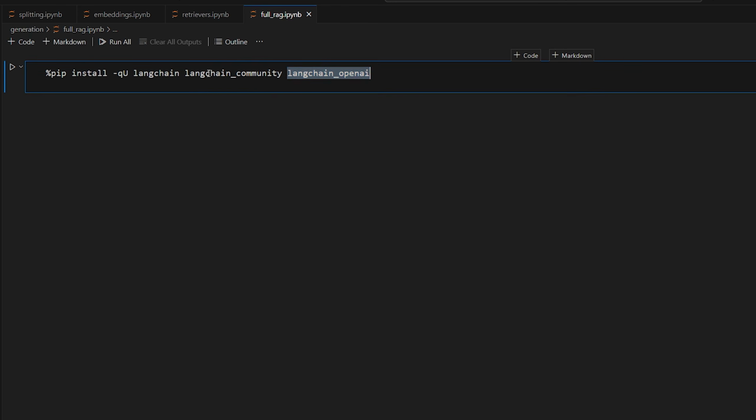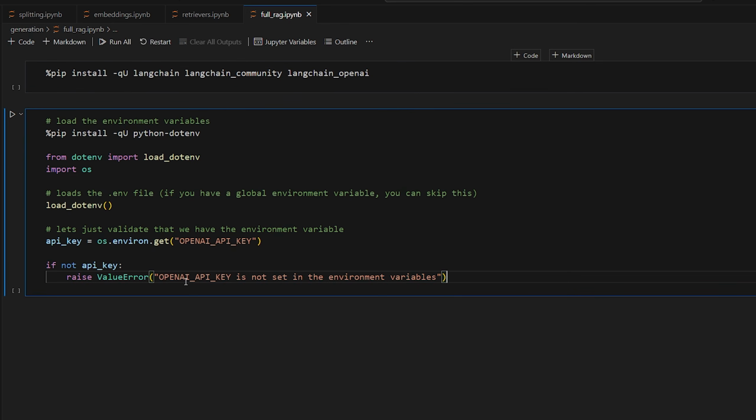We're going to install Langchain, Langchain Community, and Langchain OpenAI. We're going to be using the OpenAI Embeddings model to do our embeddings, and we'll use OpenAI for the chat as well. So we'll use GPT-4o as the large language model for this. Let's install all of those. Let's verify that we have the OpenAI API key set.